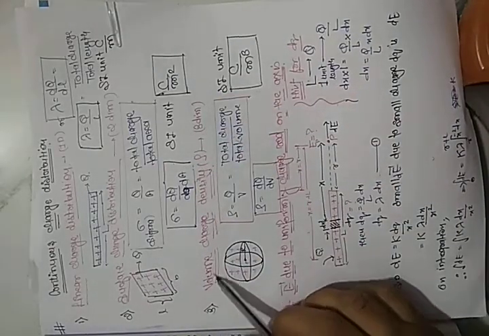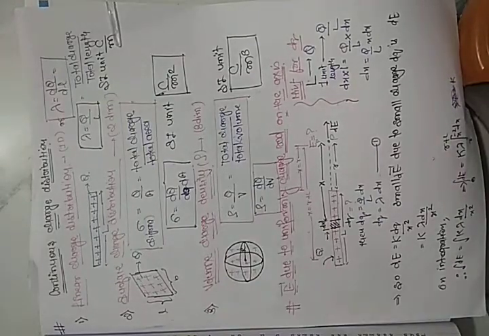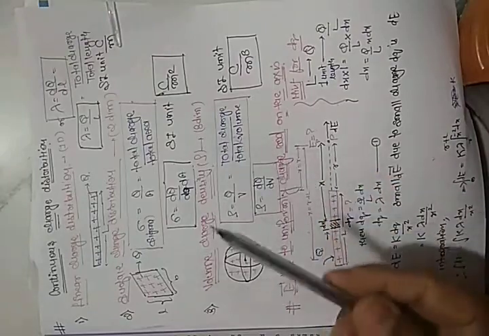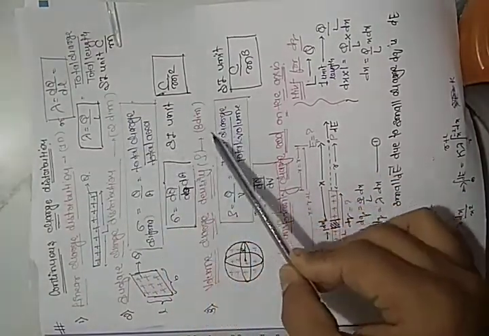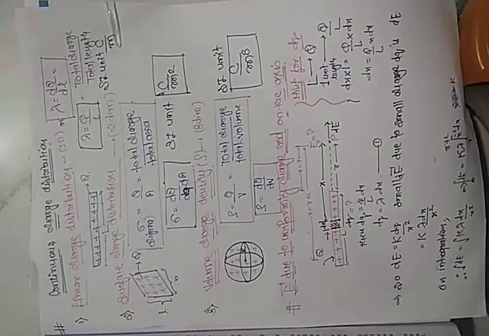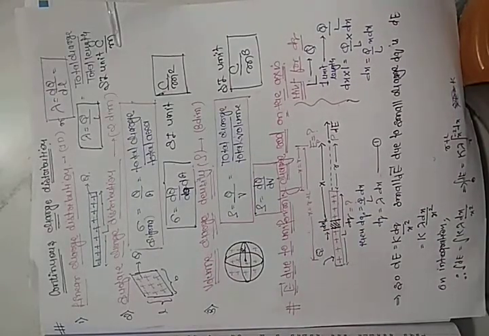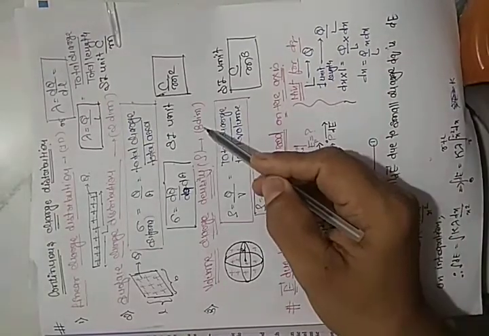Now the last one is volume charge distribution or volume charge density. Students, this is three-dimensional. Now I think you are able to understand. This is one dimension, this is two dimension, this is three. Volume means length into breadth into height. So if we are talking about volume, this is used for three-dimensional objects.